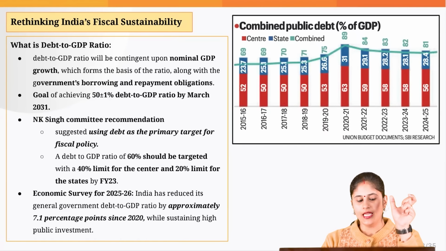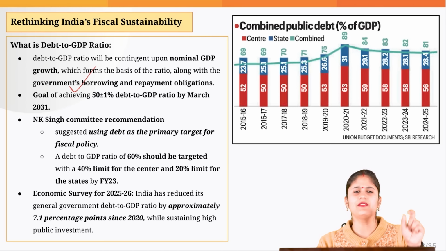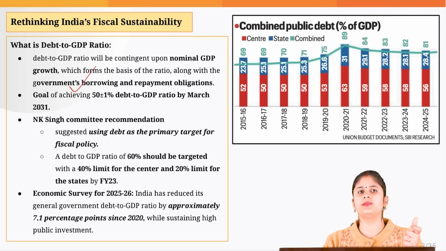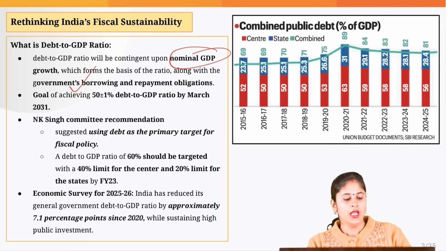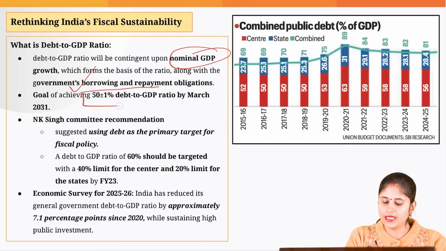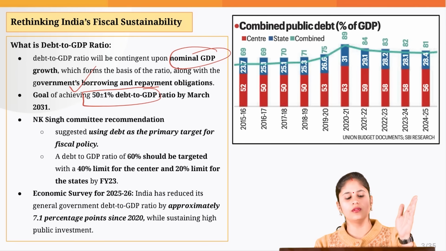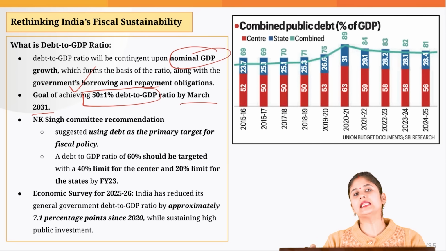Now, coming to debt to GDP ratio, what is this? When I say debt, it basically refers to government's borrowing and its repayment obligation. And when I say GDP, is it real GDP or nominal GDP? So, it is your nominal GDP. Now, government has set this goal that we will be bringing the debt to GDP ratio to around 50% plus minus 1 by March 2031.